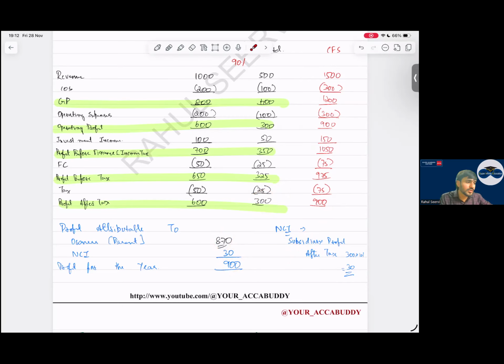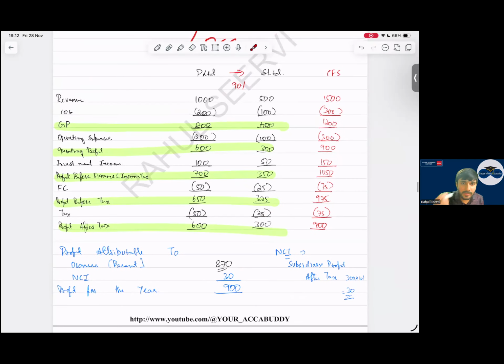Now what becomes complicated here? Complicate क्या हो जाता है? Sir, it becomes complicated when we do the NCI का adjustment. Now the logic is what? Remember the logic. Whenever we do consolidation, we eliminate intra-group items, yes or no? In that intra-group, sometimes parent profit will be affected, sometimes subsidiary profit will be affected.